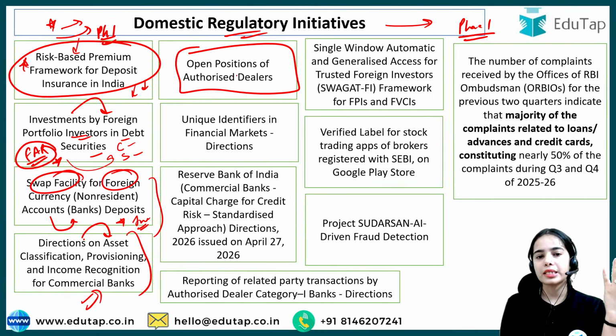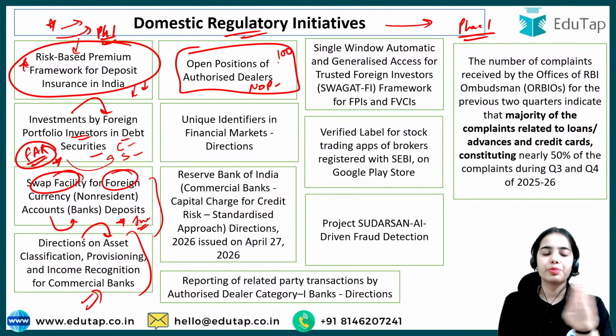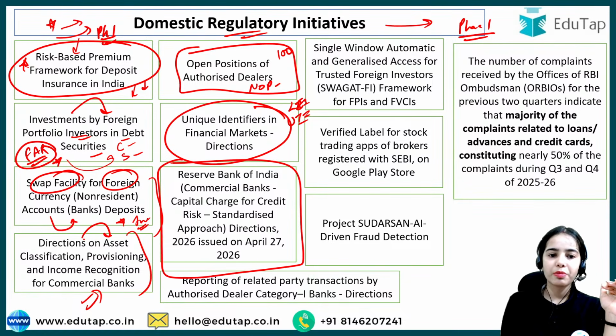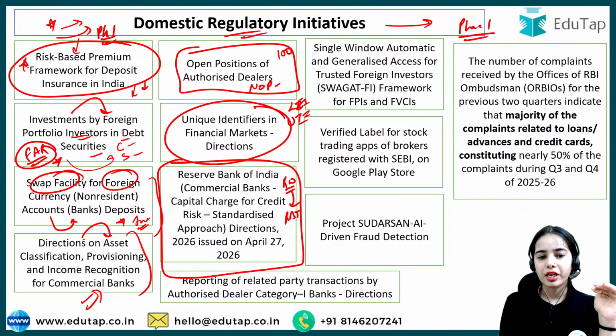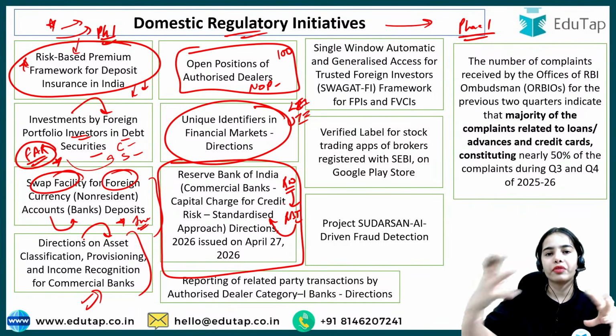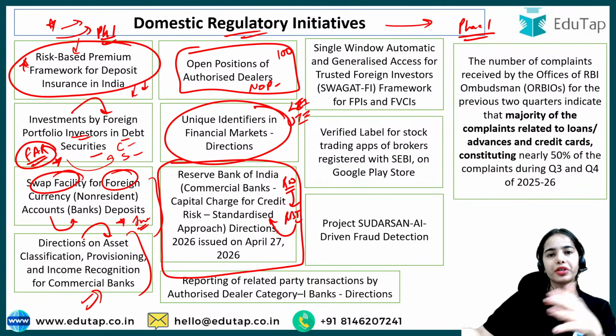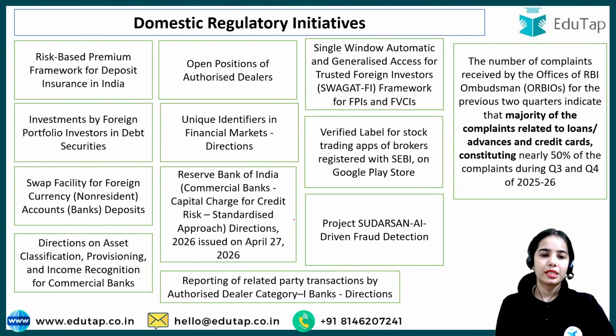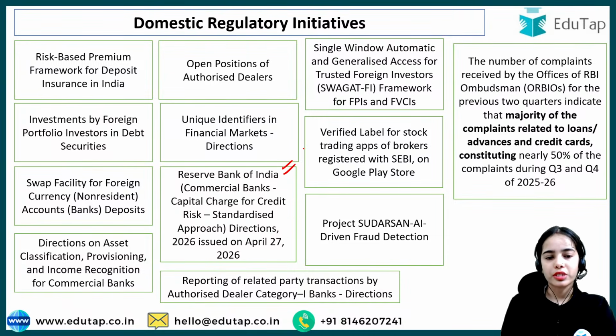Open position for authorized dealers: the net open position for an authorized dealer should not be more than $100 million by the end of the day. Unique identifiers in financial market directions: the legal entity identifier and the unique transaction identifier we have discussed. Reserve Bank of India commercial bank capital charge, that is, the risk weights are now decided by the Reserve Bank of India. There is the standardized approach for risk weights for different exposures. They have different risk decided by RBI for the different banks. Okay, so this we have discussed in the marathon session in detail.